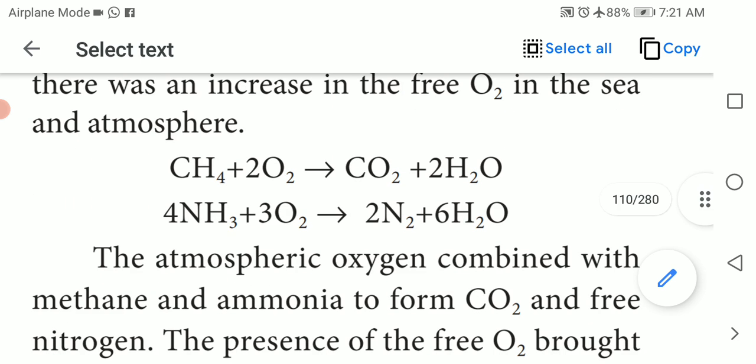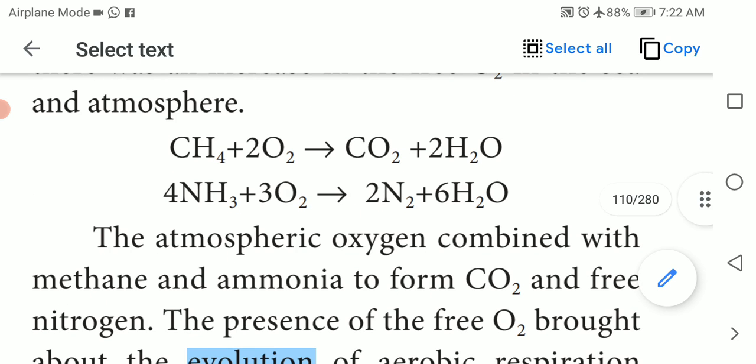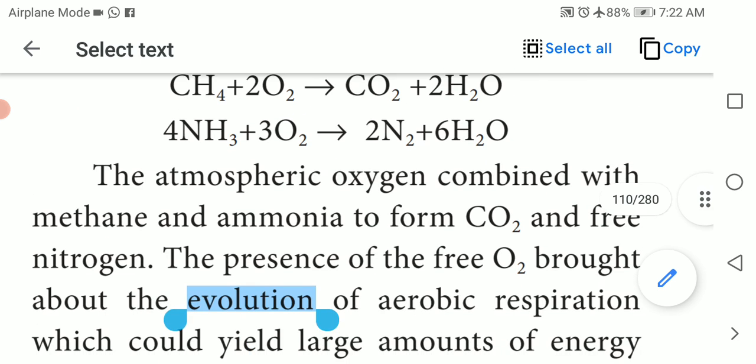So that's what the equations given here show. CH4 plus 2O2 gives CO2 plus 2H2O, and 4NH3 plus 3O2 gives 2N2 plus 6H2O.